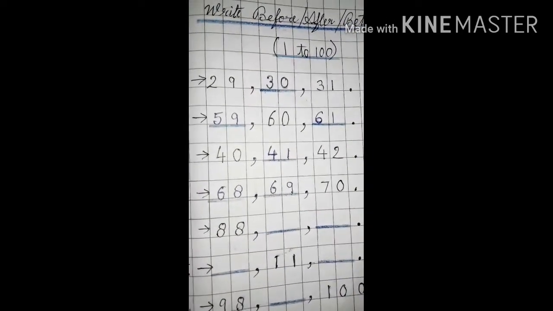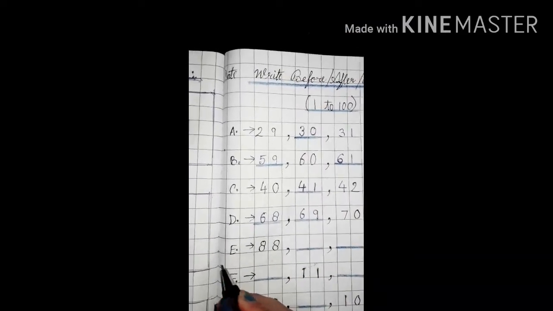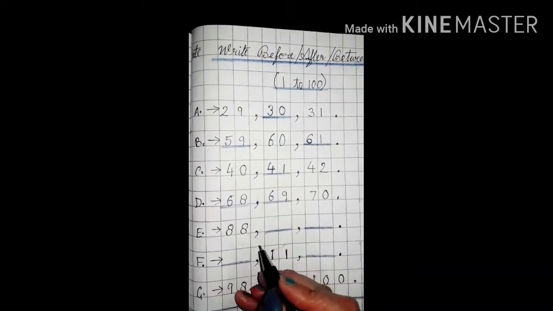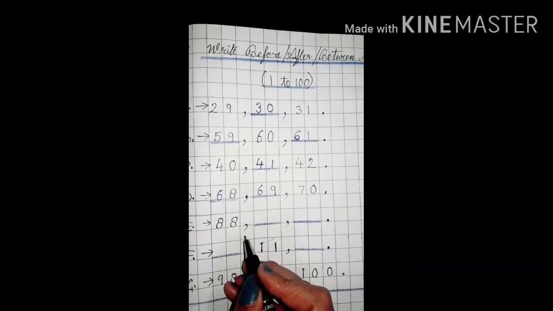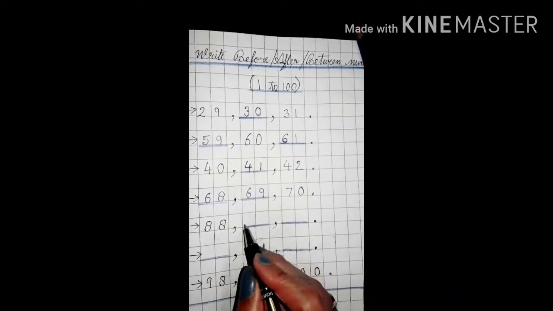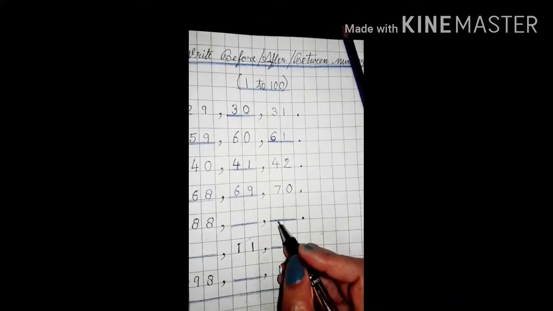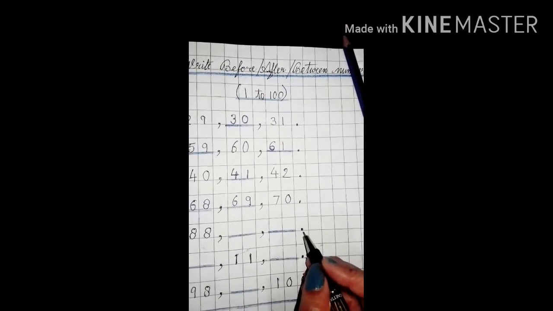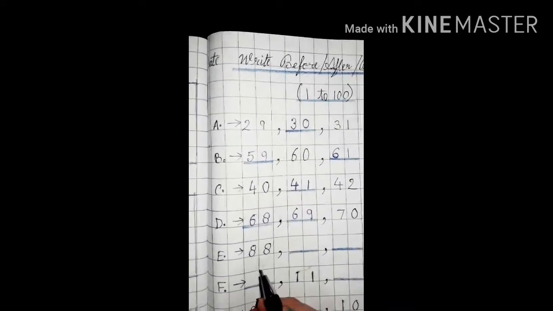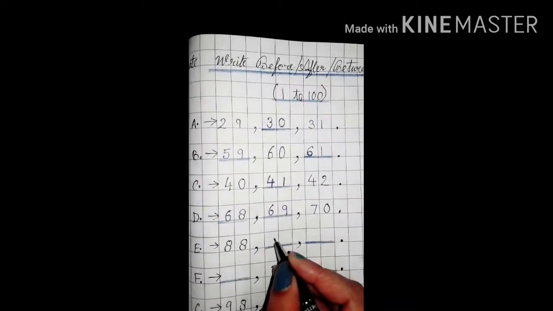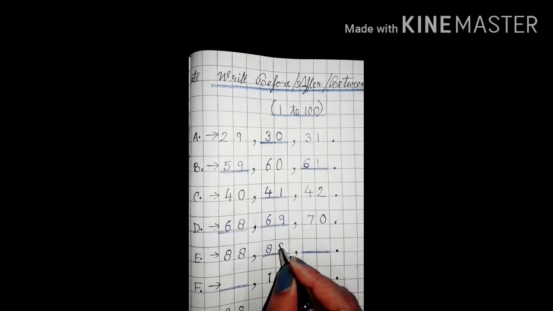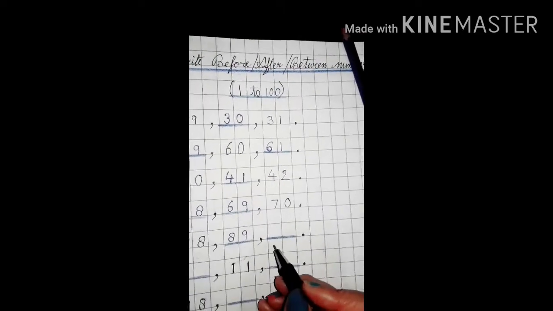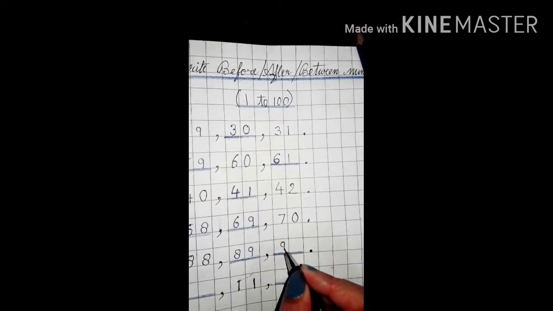Fine. Come to the next row. Write E dot and put an arrow. Then write 88, then a comma in a separate box. Then draw a sleeping line in these two blocks. Then put a comma and draw a sleeping line again. Next two box, put a full stop next to that. Okay. Now children, what number will come after 88? Yes, 89 will come. And what will be the next number? What number will come after 89? Yes, 90.